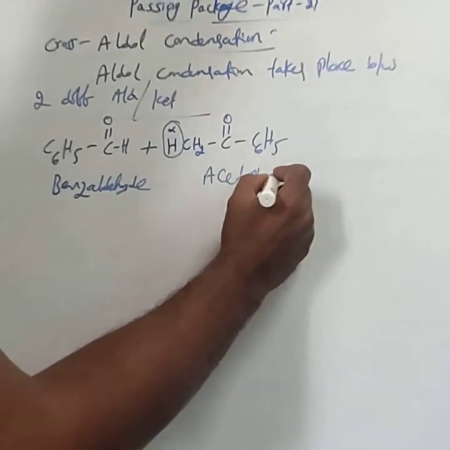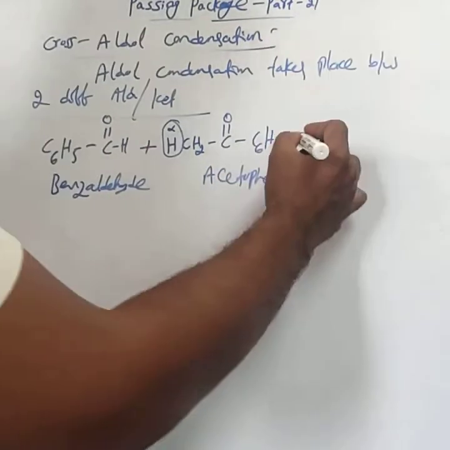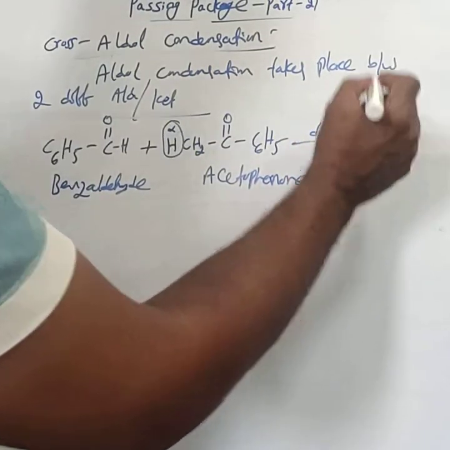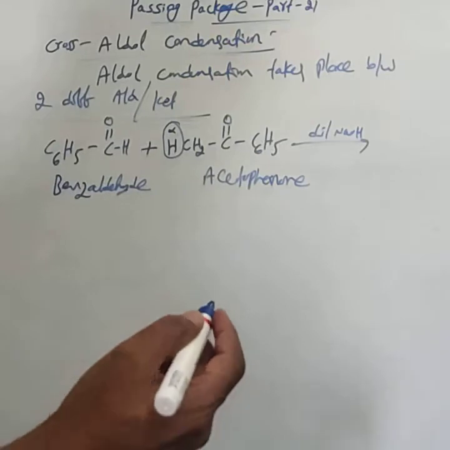Acetophenone contains the alpha hydrogen. When treated with dilute NaOH, they undergo aldol condensation.